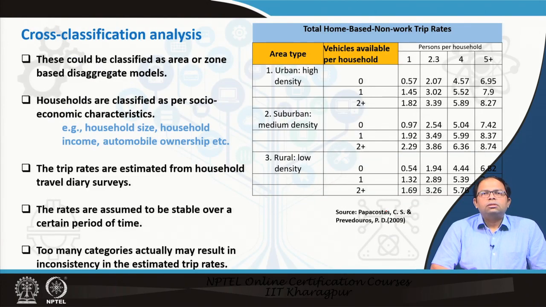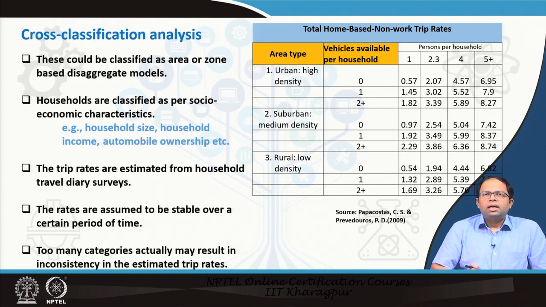And then comes cross classification analysis, where we see that this could be done based on area or zone, so this could be classified as area or zone based disaggregate models. So, households are classified as per different socioeconomic characteristics like household size, household income, automobile ownership, and different households will have different trip rates.